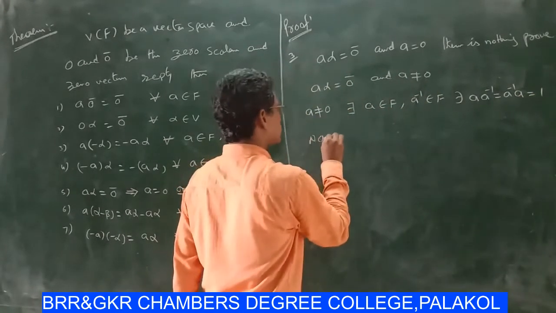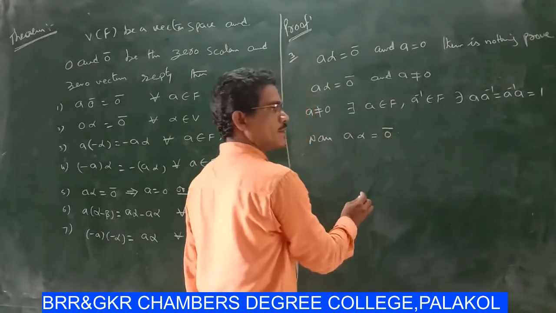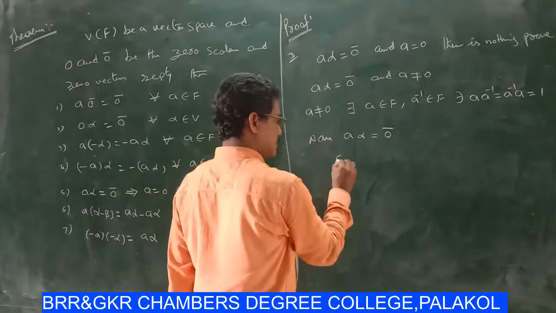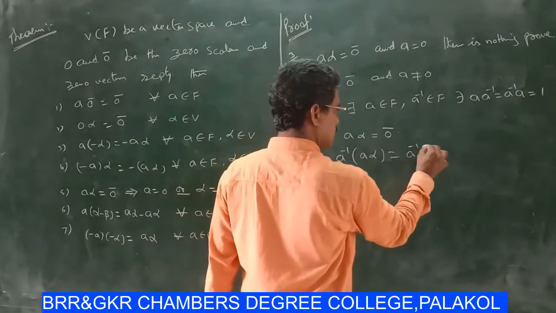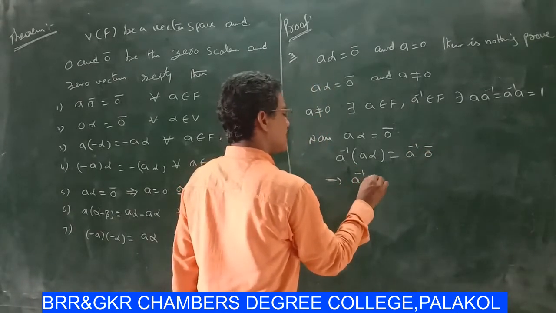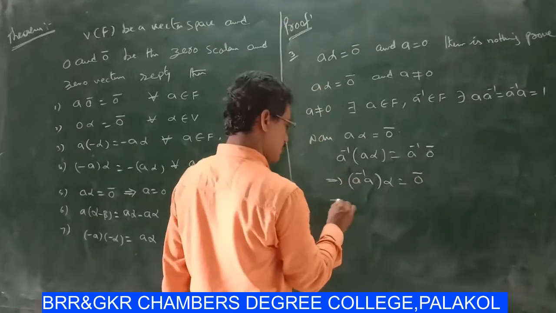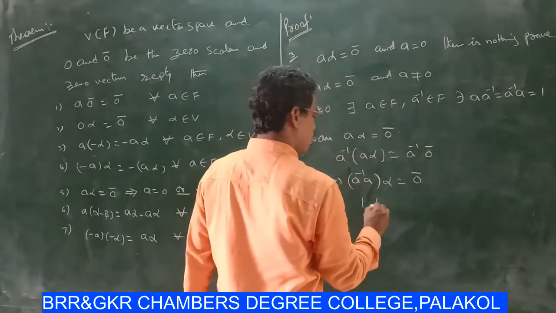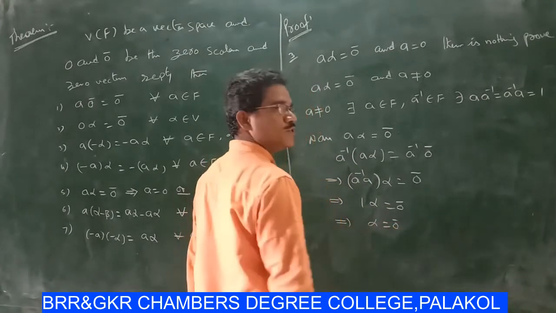Now aα = 0̄. Now pre-multiplying by a⁻¹ on both sides, then a⁻¹·aα = a⁻¹·0̄, which implies (a⁻¹a)·α = 0̄. We know that a·a⁻¹ = 1, then 1·α = 0̄, which implies α = 0̄.